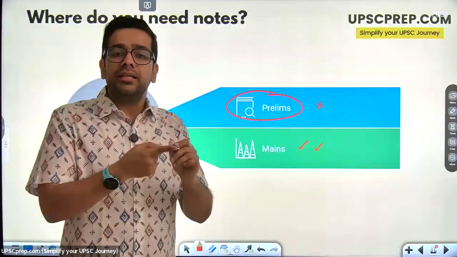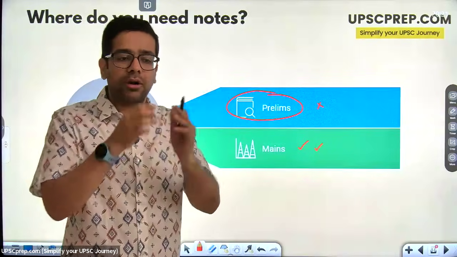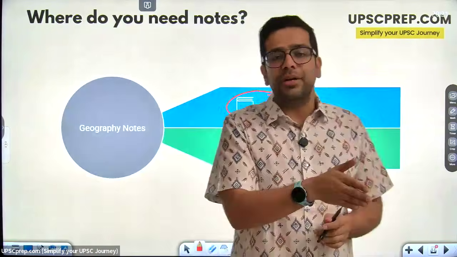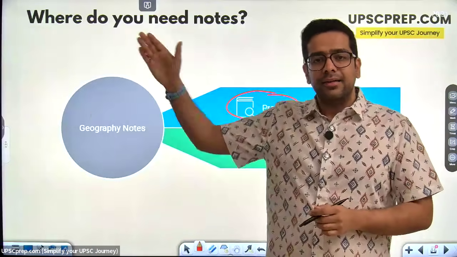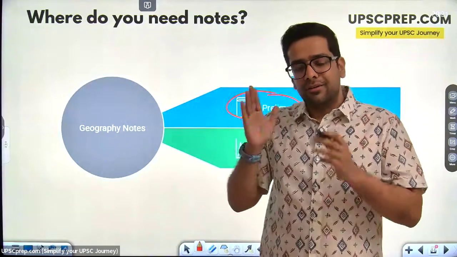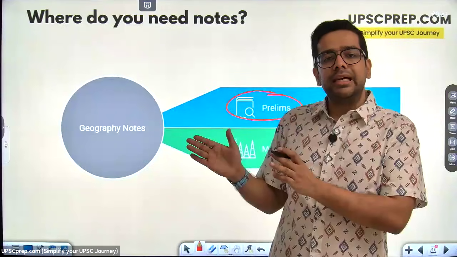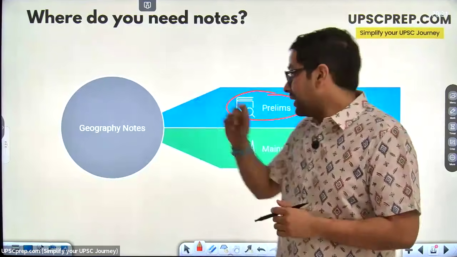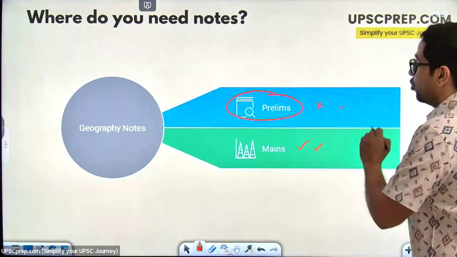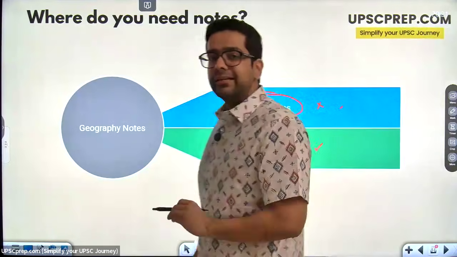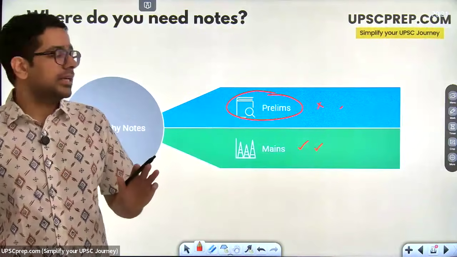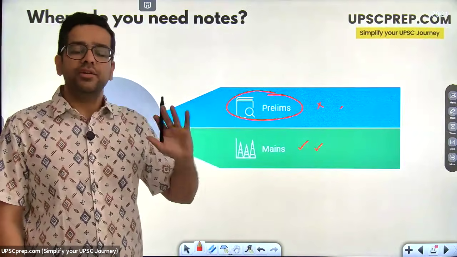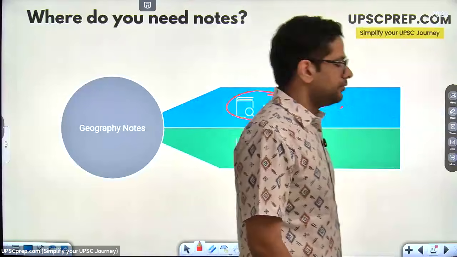Have there been any major Ramsar sites declared from April of 2025 till April 2026? All of the Ramsar sites that have been declared in this time, those are the things I pay attention to, right? And then you probably want to make some notes of that. But in general, prelims के notes आपको बनाने की जरूरत नहीं है. Mains के notes definitely you make, right?